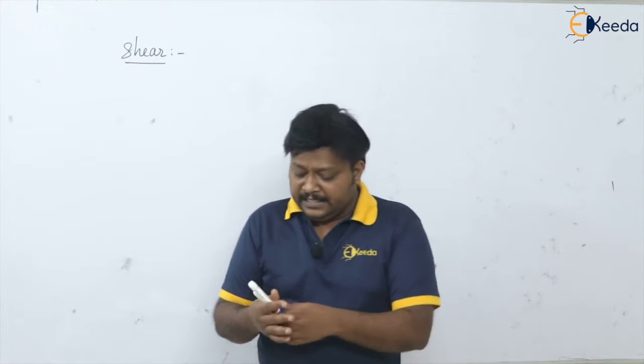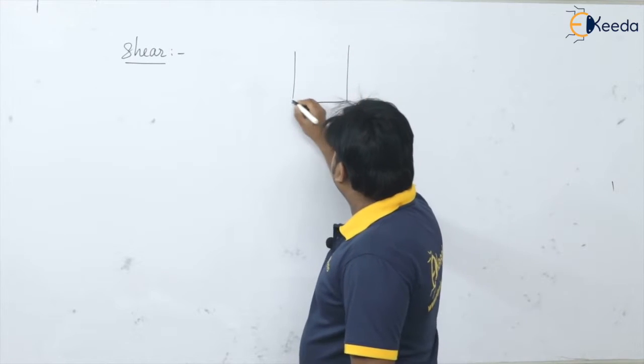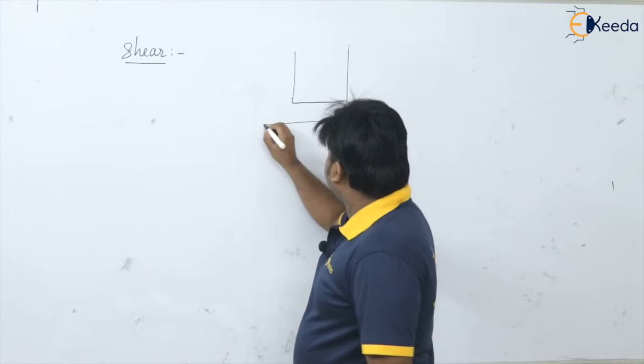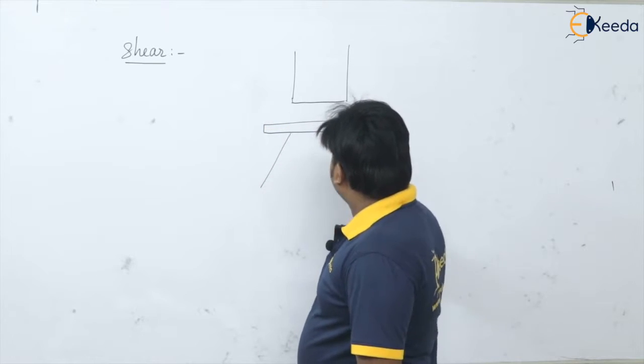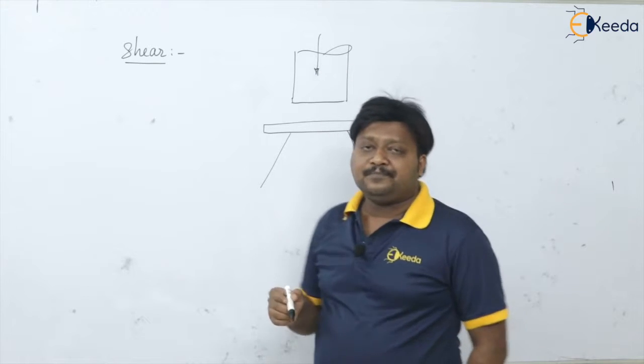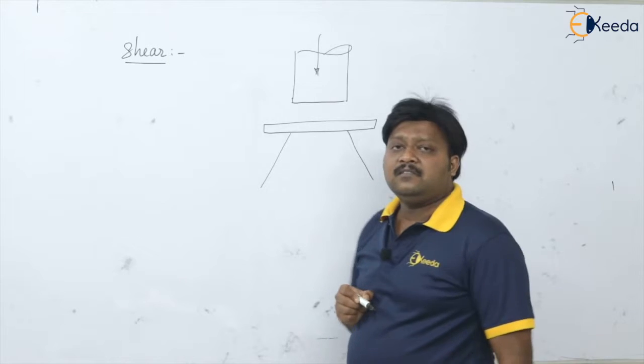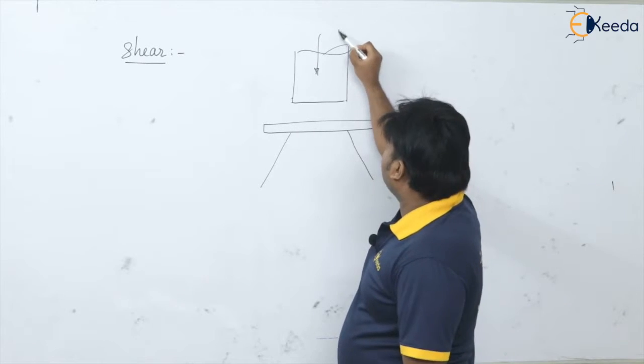Initially we are not having any shear, and we are doing this punching or blanking operation. So whatever force was applied by the punch was instantaneously acting on the sheet. That's why it is a maximum force.